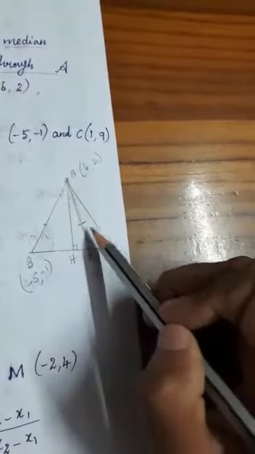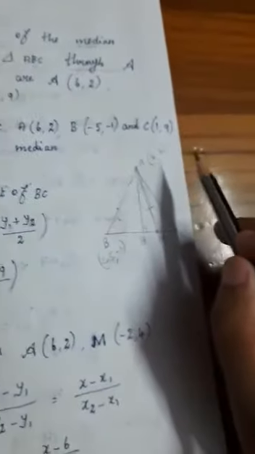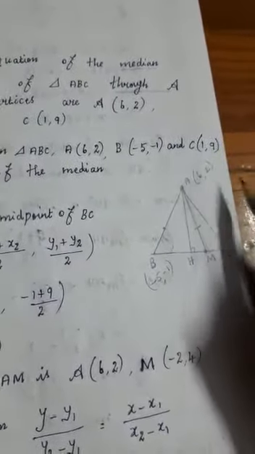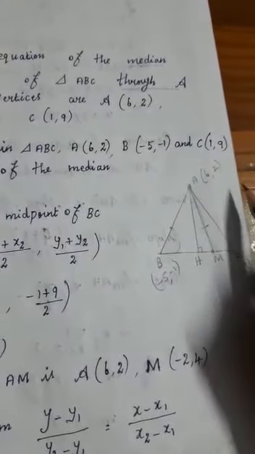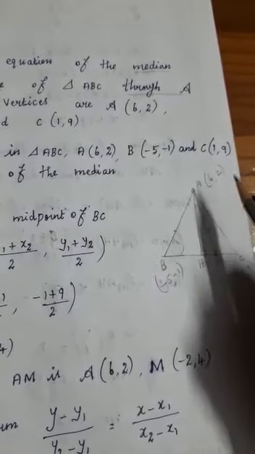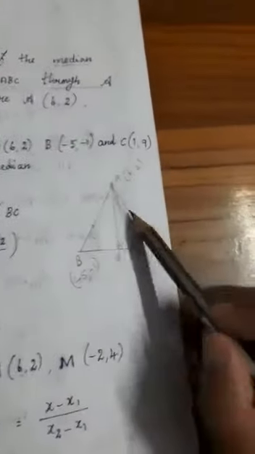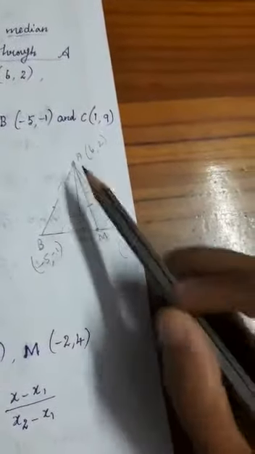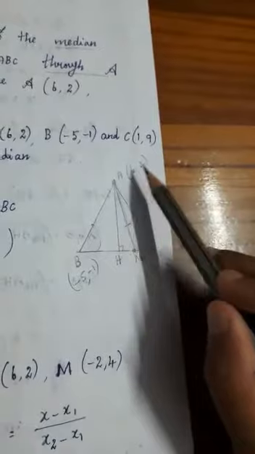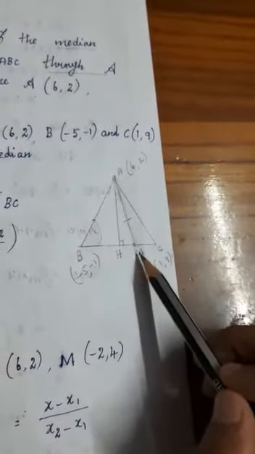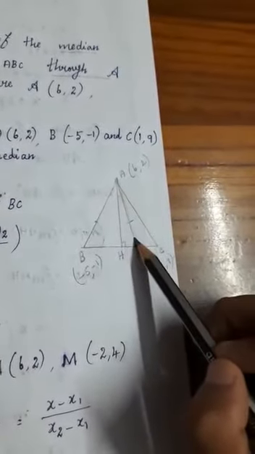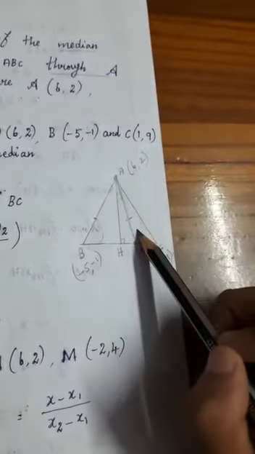So this equation you need to find out, and already we know the various forms you have seen. If you know the slope and y-intercept, you can apply the slope-intercept formula. If you know 2 points, you can apply the 2-point form. Like that, if you know the slope and 1 point, you can apply that form. But in this case, to find the equation of the straight line AM, already 1 point you know, that point is (6, 2). Here if you know one more point, you can use the 2-point form. If you apply that formula, you can get the equation of the straight line AM.